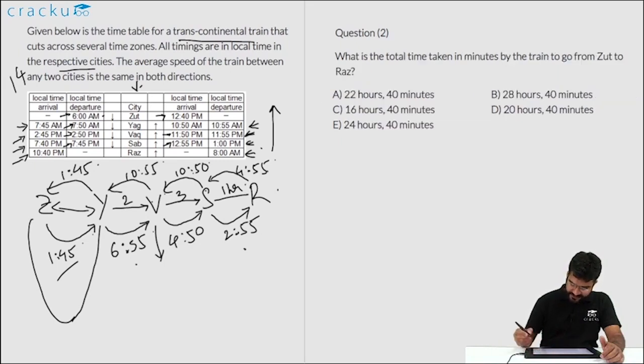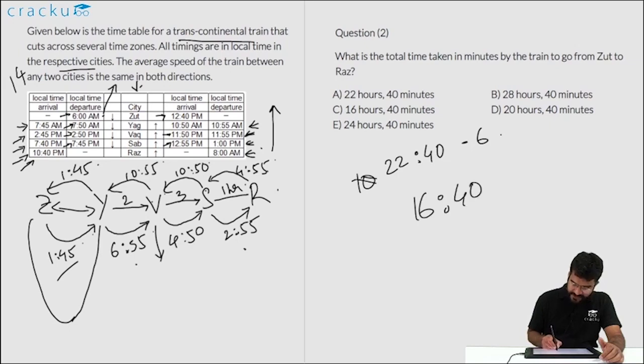Now let us look at the second question. What is the total time taken in minutes by the train to go from Z to Y? So it leaves Z at 6 a.m. and it arrives at 10:40 p.m. So the absolute time it takes is 22:40 minus 6, that is 16:40. This is without considering the time zone difference. But you can see that there are 2 hours here, 3 hours here and 1 hour here, that is 6 additional hours that you need to add.